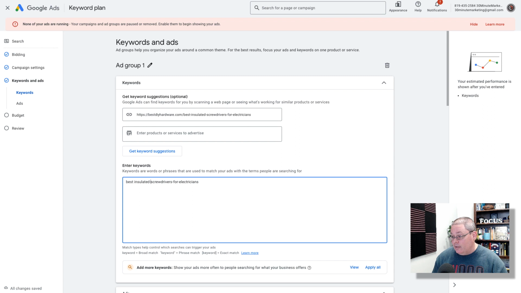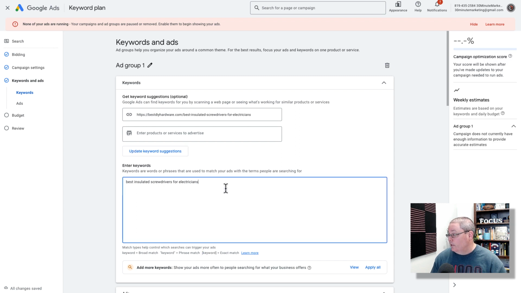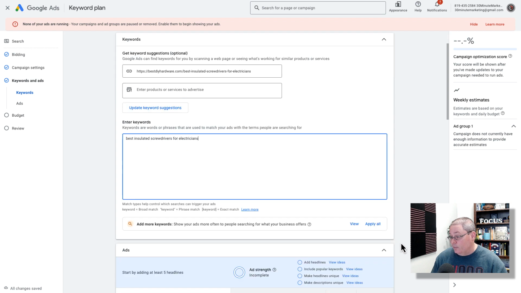Now there are operators that you can add. You can add plus symbols. You can add things down here, broad match, phrase match. You can add exact match by putting things in brackets. For now, we're just going to go ahead and see what this gets us. And we are going to say add more keywords. We're just going to say, okay, that's the only keyword we're interested in.